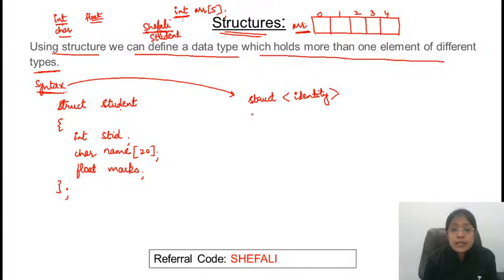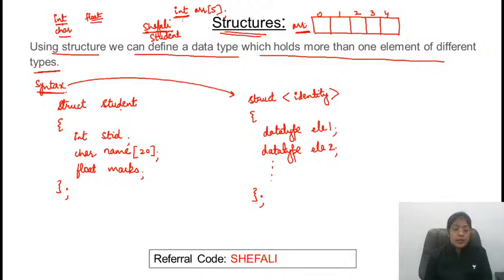That is identity, and then here data type of element 1, data type of element 2, data type of element 3, whatever list, जितनी भी आपके पास list है, provide the list here and terminate it with a semicolon. Yes? यहाँ तक clear है? Any doubt?